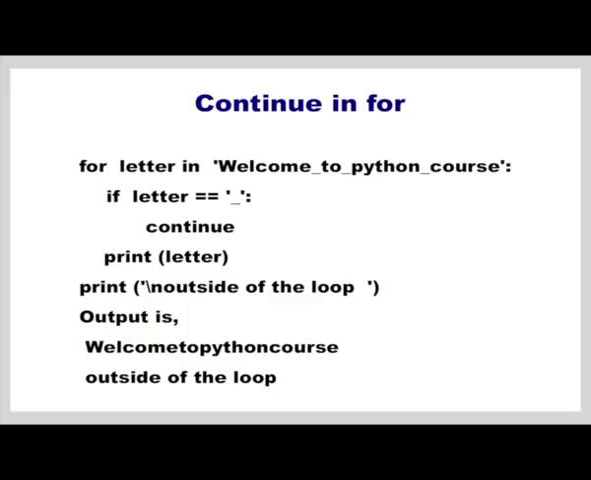We saw a similar example with break. That time we got only the output as welcome. I hope you remember, but this time even if the letter is underscore, instead of break we use continue. So, what does continue do? It will skip the remaining statements in the loop and continue with the next iteration. So, obviously, when underscore is encountered, that gets skipped, and we continue with the next iteration. That is why we are getting the output as welcome to Python course without any underscore.